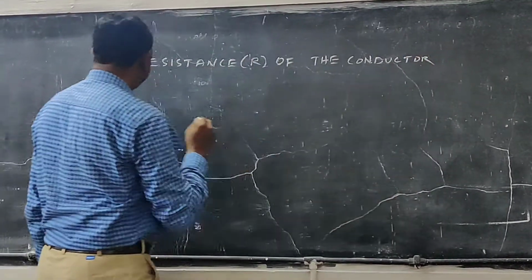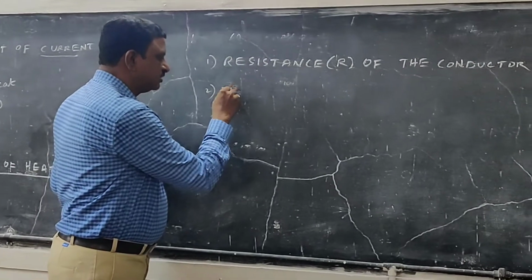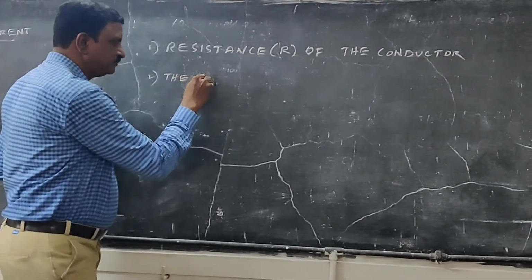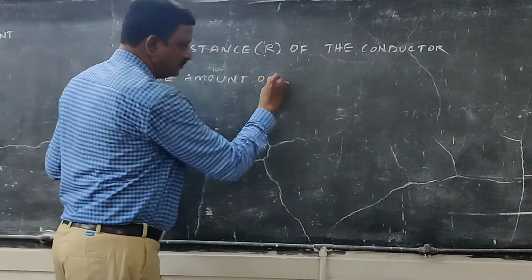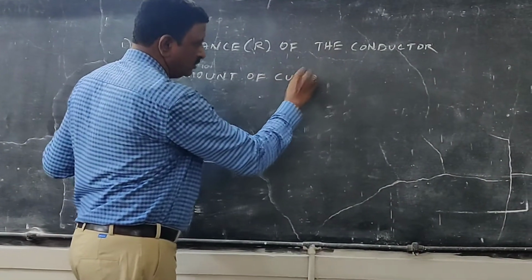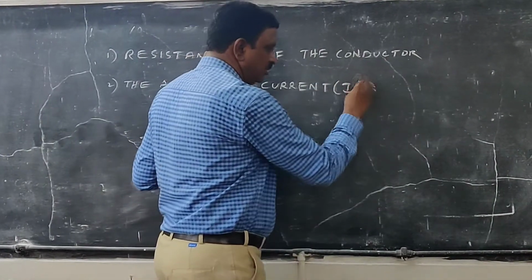And then the amount of current passed through that wire.